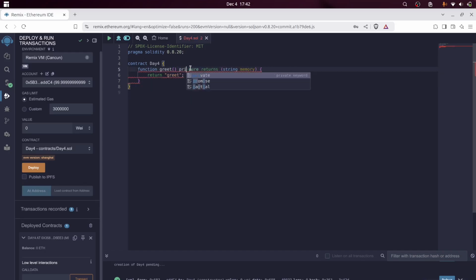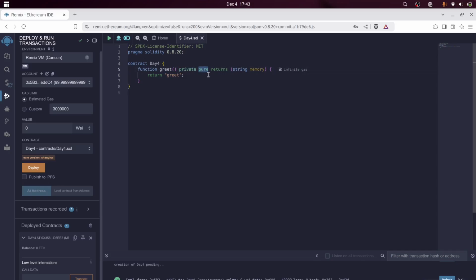There is also private, which you can see right here. Private means that any contract that inherits this, although we'll see inheritance in later videos, can't access the private function, while internal functions can be accessed by inheriting contracts. So this is what the access modifiers are in Solidity.